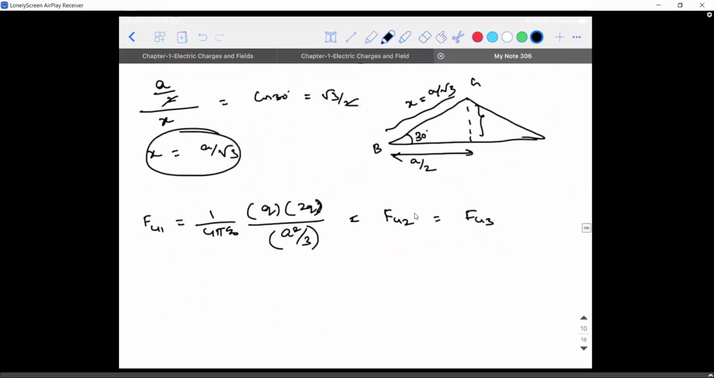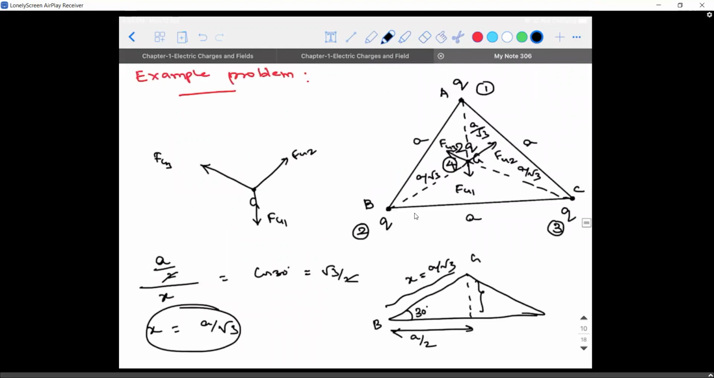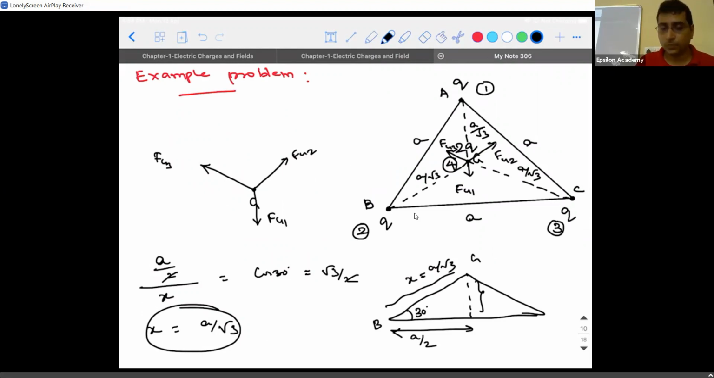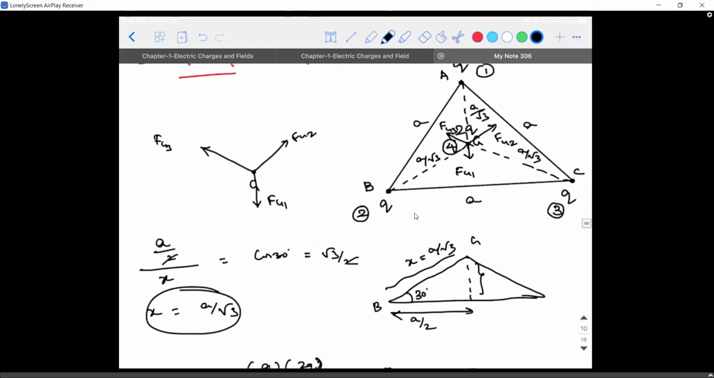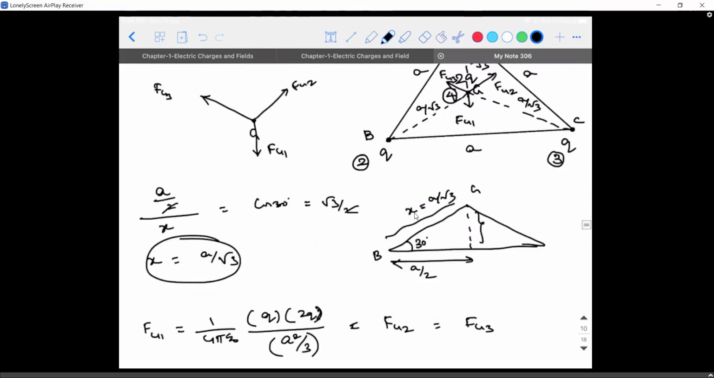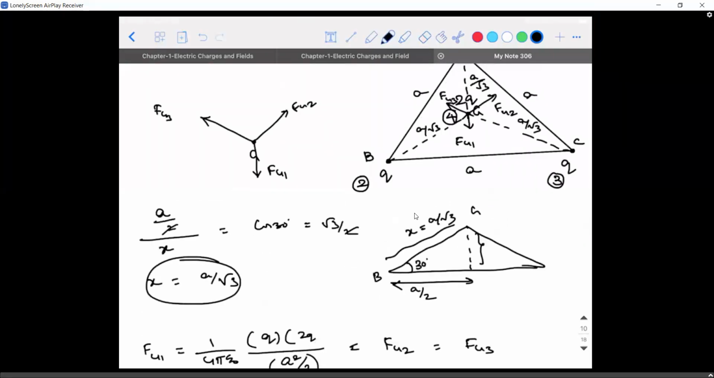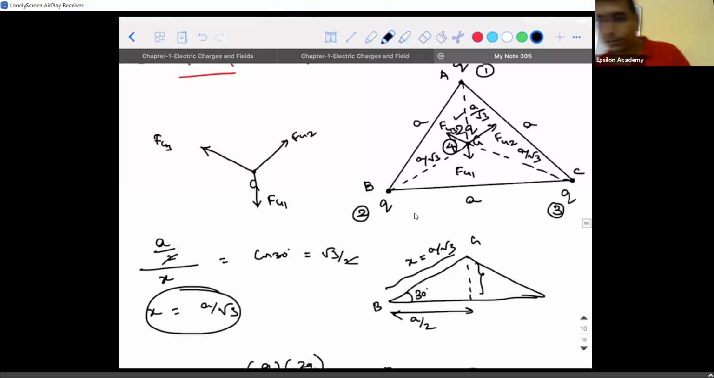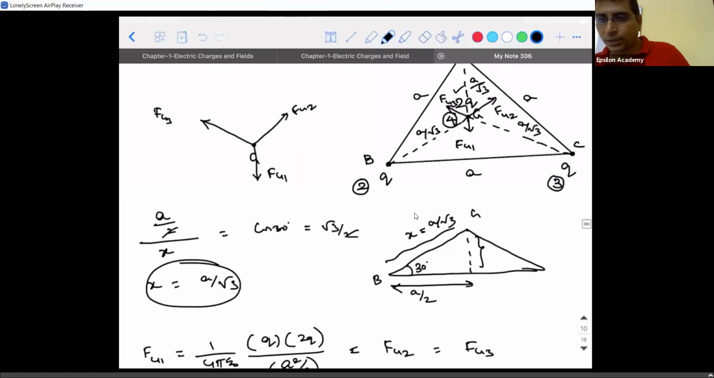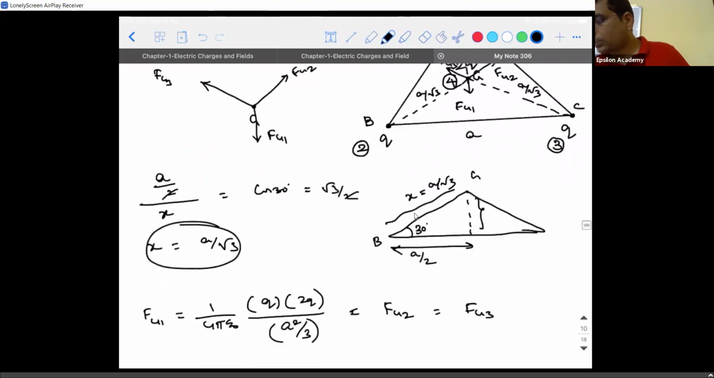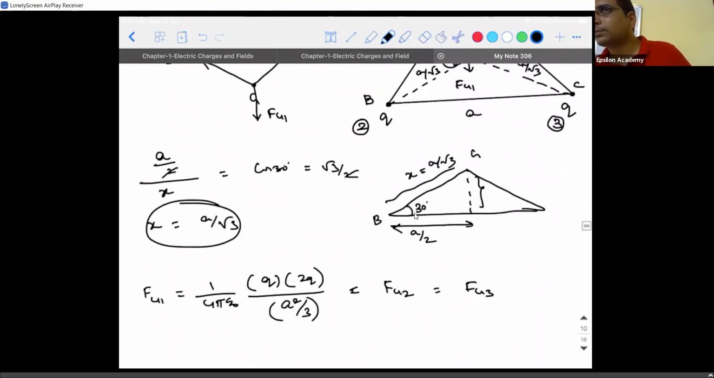Sir, how did 2Q come, sir? They are only magnitudes. Yes, tell me, Mithun. Sir, how did 2Q come? 2Q is the charge at the centroid. Okay, sir. That's what I gave in the question. 2Q is a charge at the centroid, at point G, observe. Any confusion? No, right? Okay.